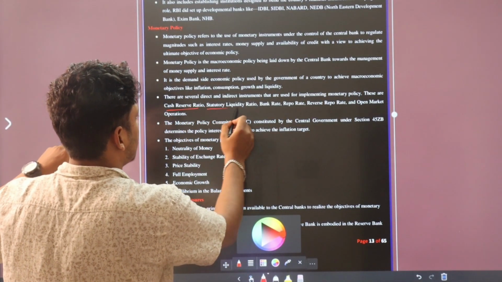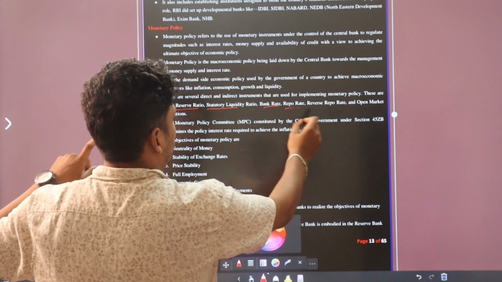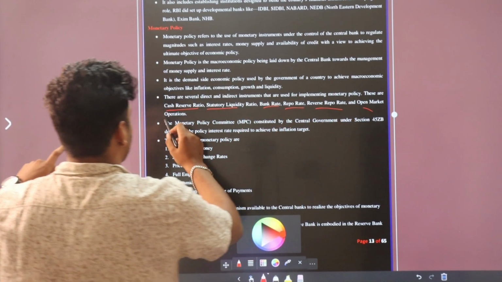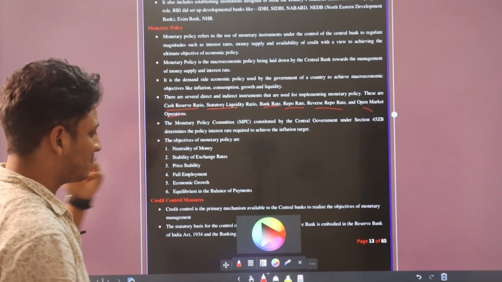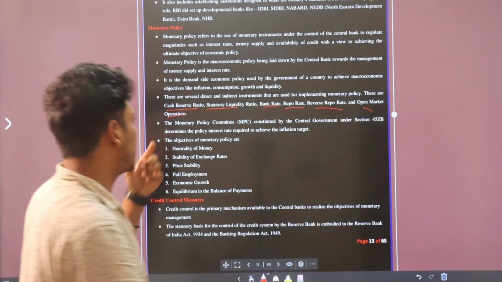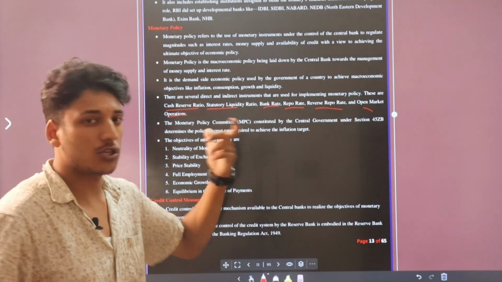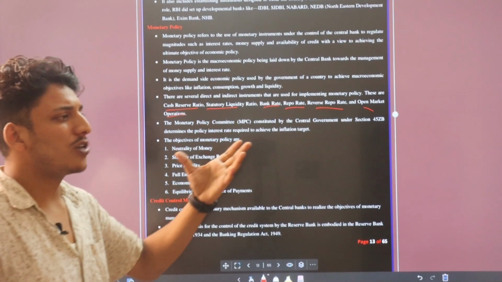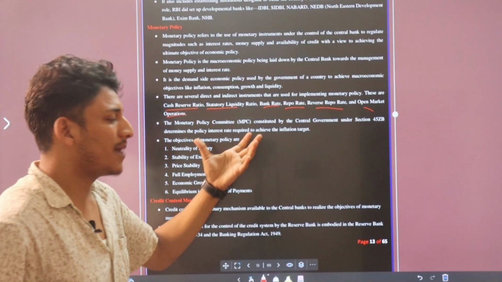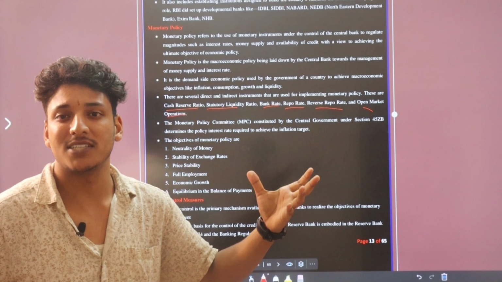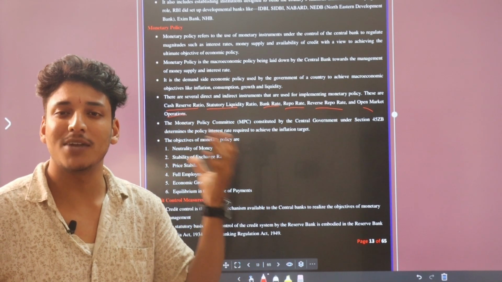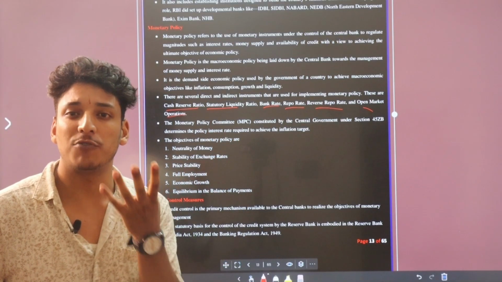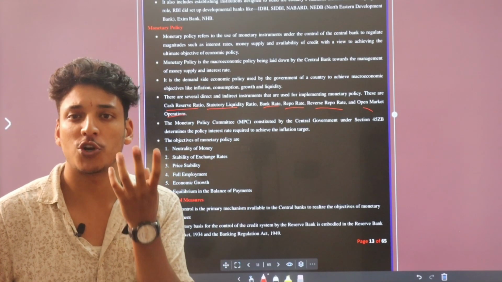Cash reserve ratio, statutory liquidity rate, bank rate, repo rate, reverse repo rate, open market operation. I will give you a small explanation of these. Cash reserve ratio is the amount which is deposited in RBI by banks. Basically, RBI gives some guidelines to the banks that you have to reserve some money